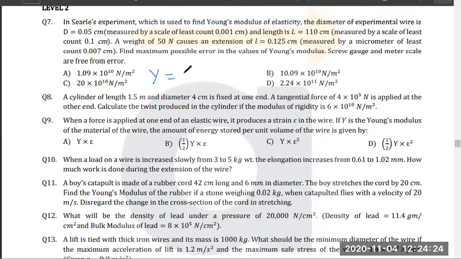Y is equal to stress by strain, so F by A into delta L by L, right?